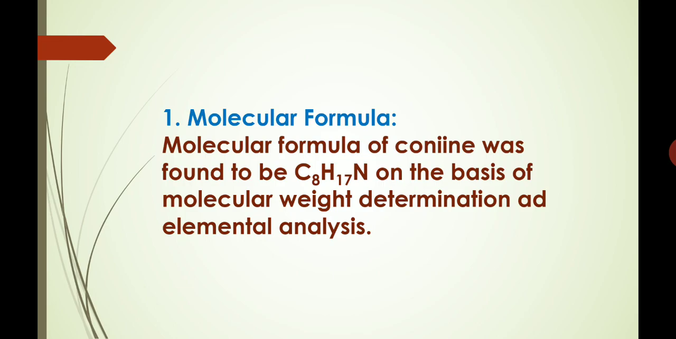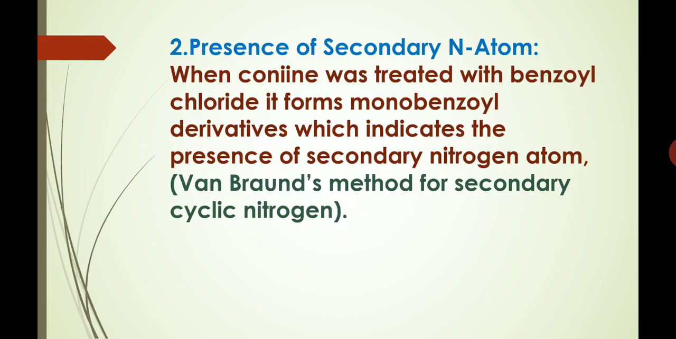Now we come to the structure of conine. First point is to determine its molecular formula. The molecular formula of conine was found to be C8H17N on the basis of molecular weight determinations and elemental analysis.